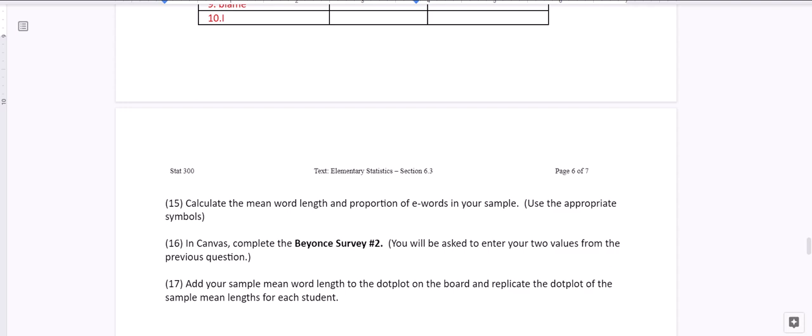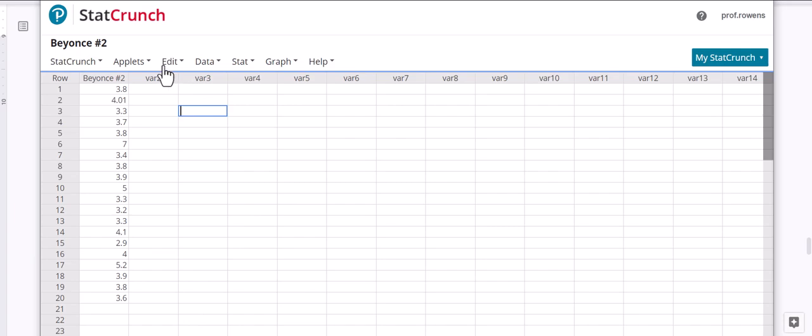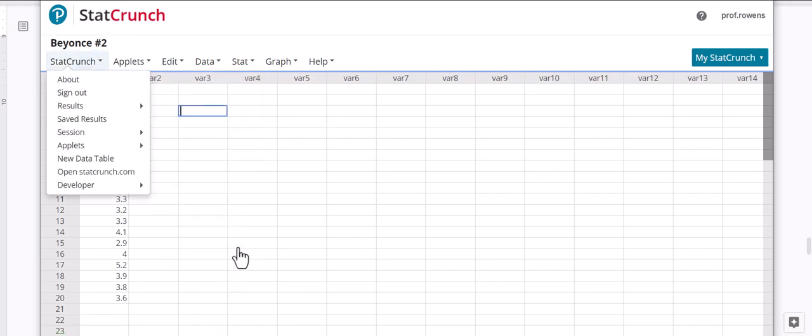Hi there, this is part two of our Beyonce Crazy in Love lyrics study that we're working on. So let's go to StatCrunch to access the data for Beyonce survey number two and see how our data change from the first time that we picked just random 10 words, using our own bias or our own meaning of what it meant to pick 10 words, versus using a random number generator to pick 10 words. So let's go to StatCrunch and pull up Beyonce number two, the data for the survey.